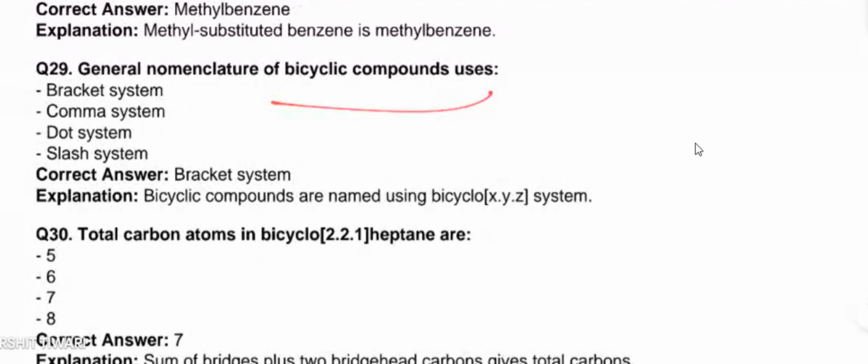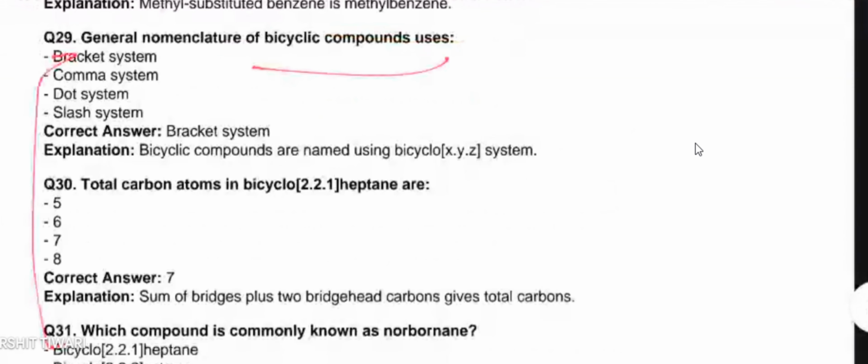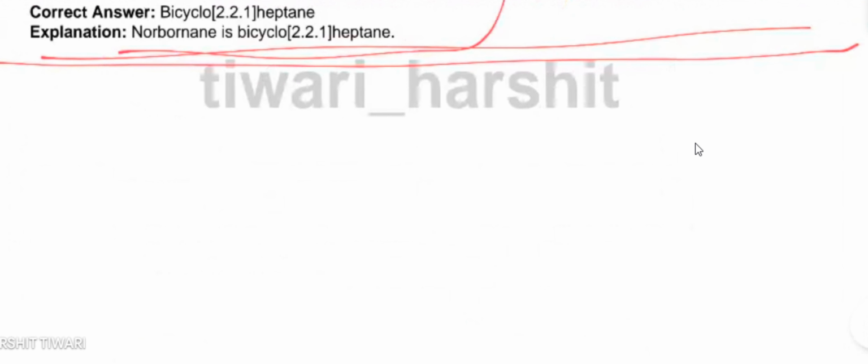General nomenclature of bicyclic compound uses bracket system, comma system, dot system, or slash system. For bicyclic compounds, for these 3 questions, I will explain the concept of bicyclic and spiro compounds. That is also another favorite topic of the GPAT examiner. They will put one question in the question paper always. If you are solving question papers, you can also find this type of bicyclo and spiro question in your previous question papers.